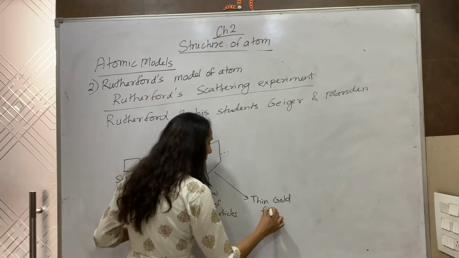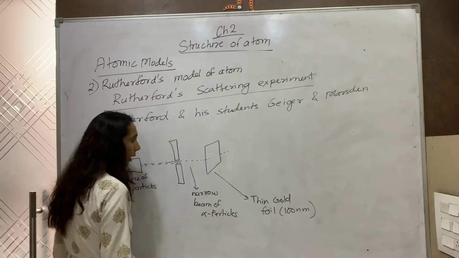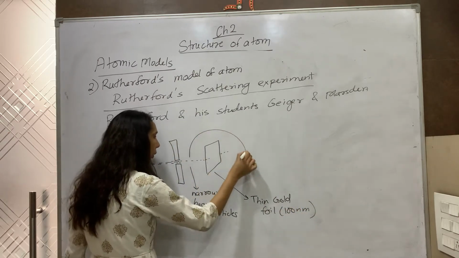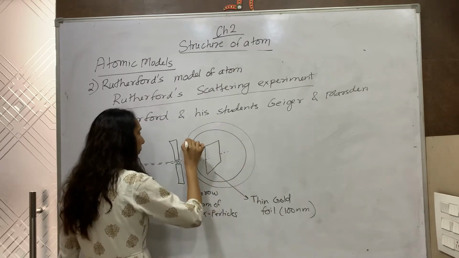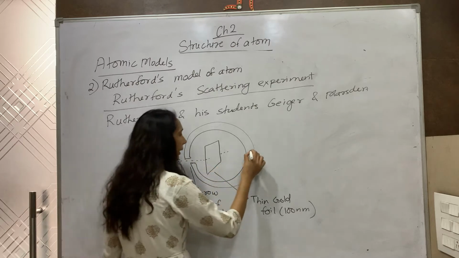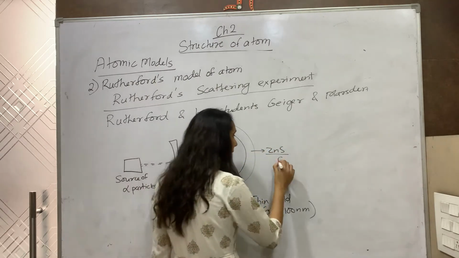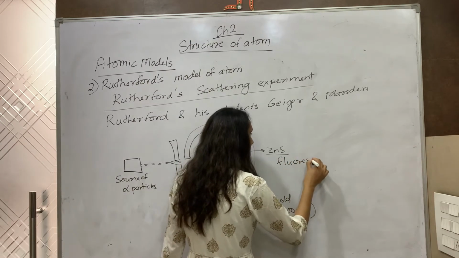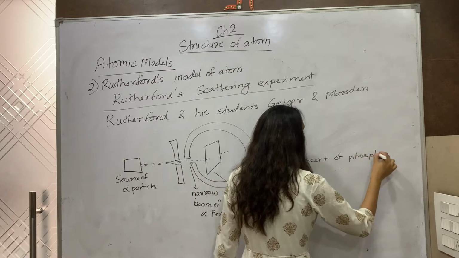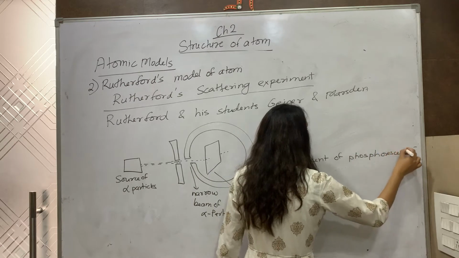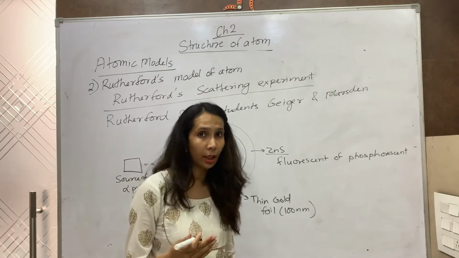The gold foil is of a thickness of nearly 100 nanometers. This gold foil is surrounded on all sides by a zinc sulfide screen. You know that zinc sulfide is a fluorescent or phosphorescent material. We have done it earlier also.